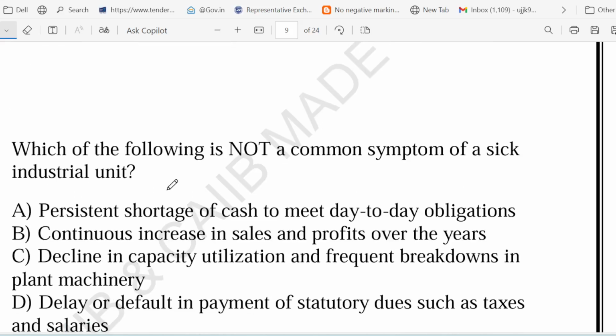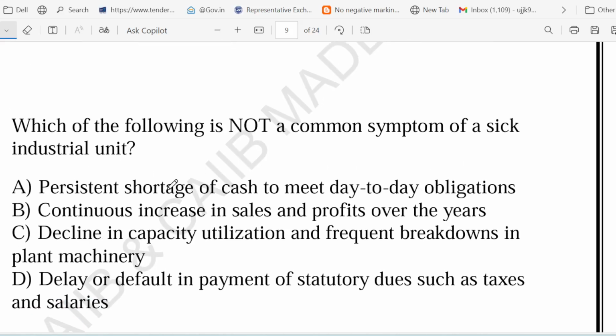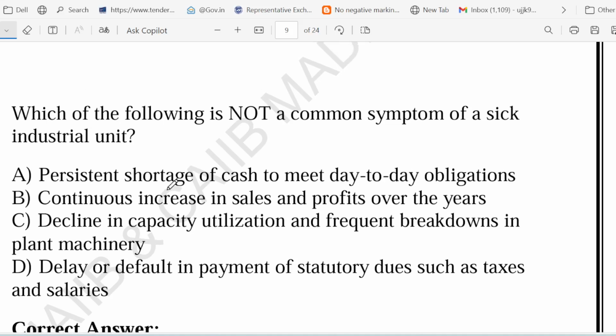Okay. Now, which of the following is not a common symptom of a sick industrial unit? Very good question. This question is asked every time. The question pattern only changes, but you should know the meaning of a sick industrial unit. So not a common symptom is being asked. Options are in front of your screen.